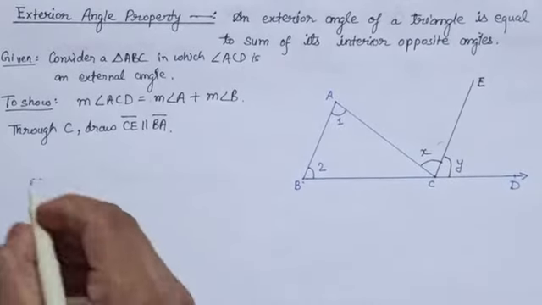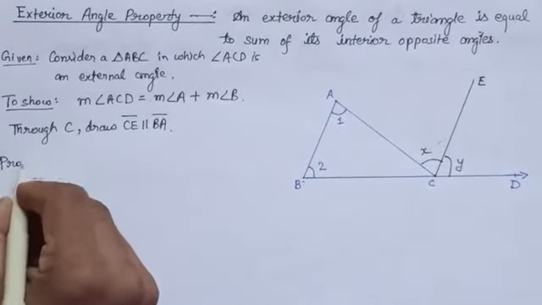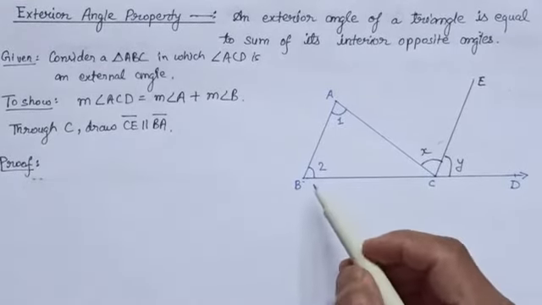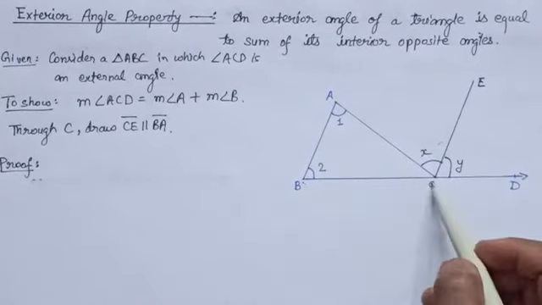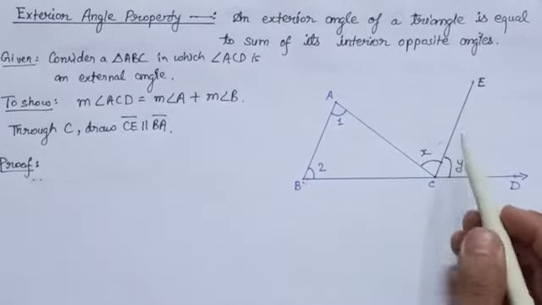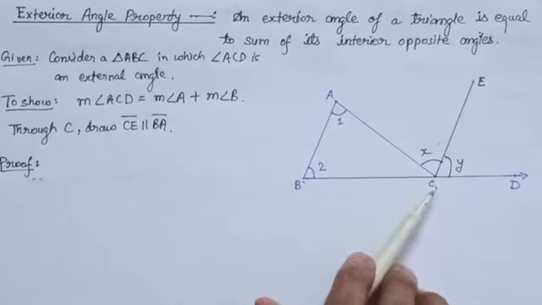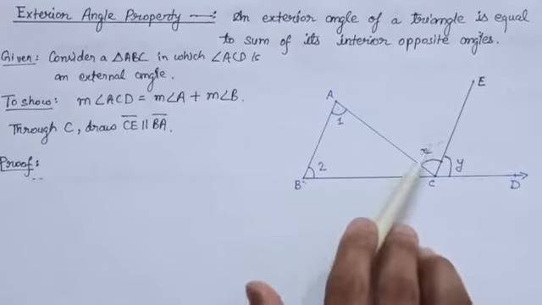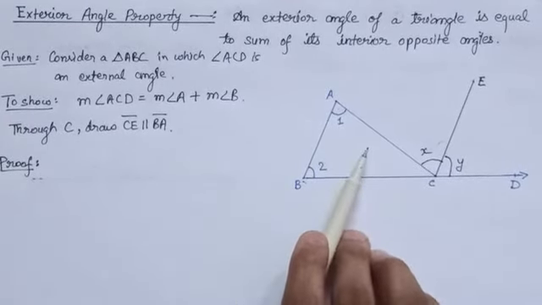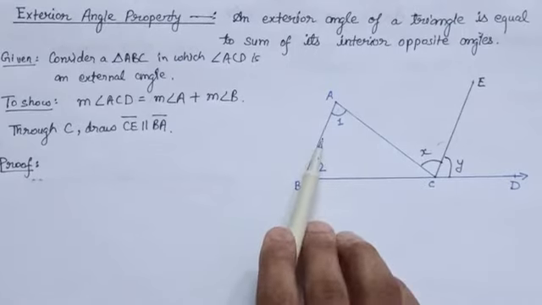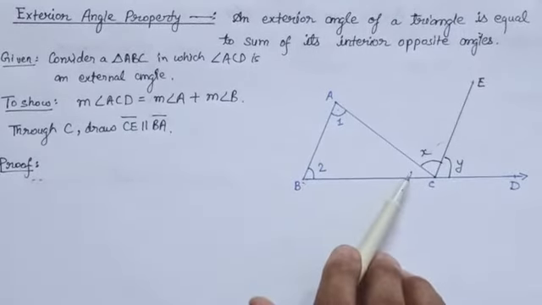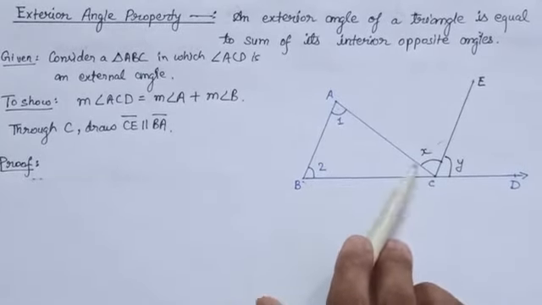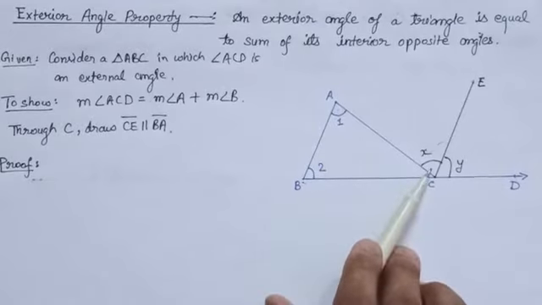Now prove. So students, here you can see that BA and CE are two parallel lines and AC is the transversal to it. Hence we can say if two parallel lines are intersected by a transversal, then alternate angles should be equal. And here the alternate angles are angle 1 and angle x. That is, angle 1 is equal to angle x.